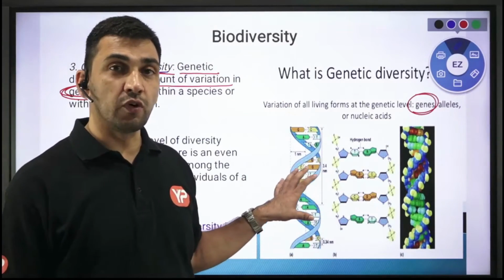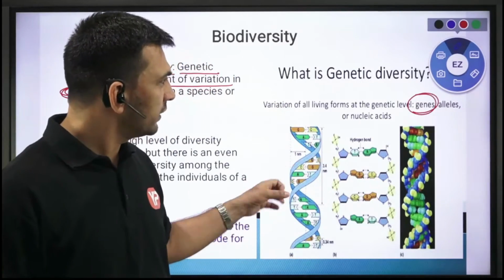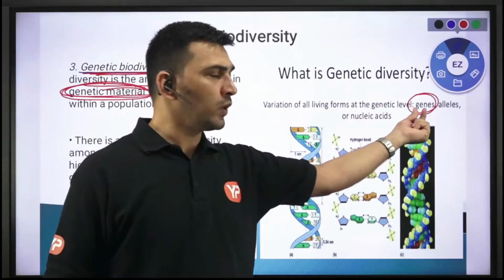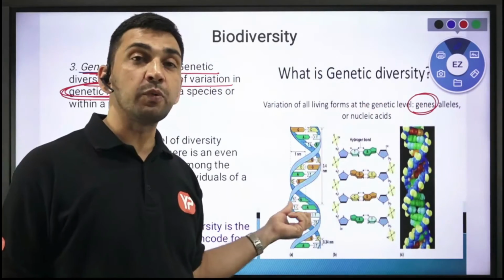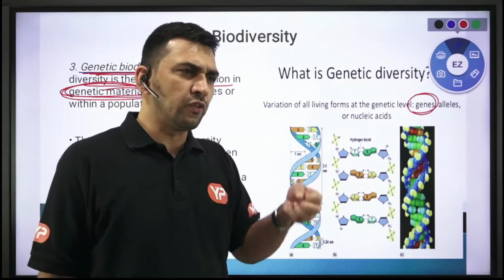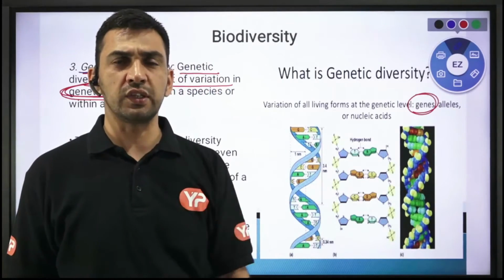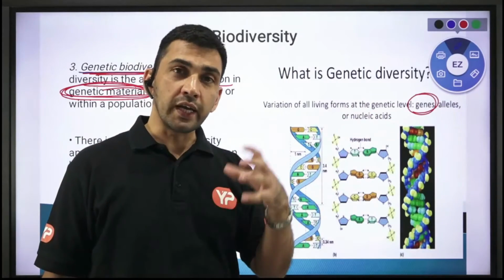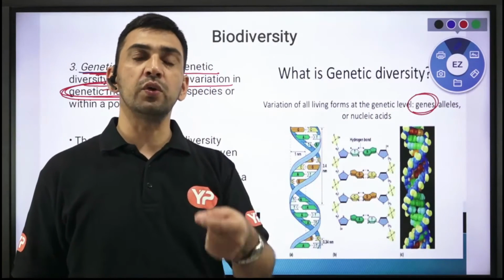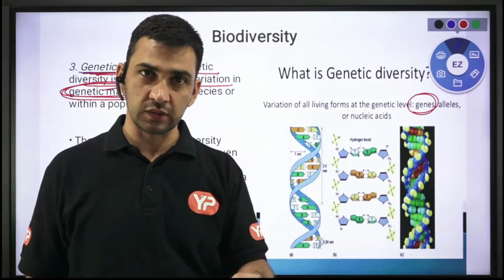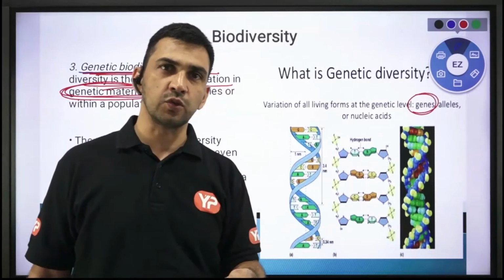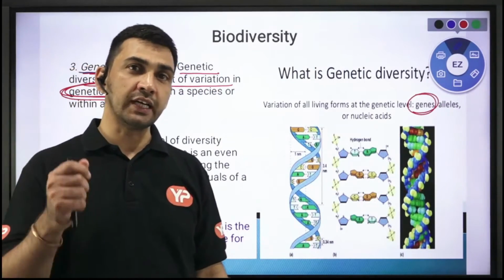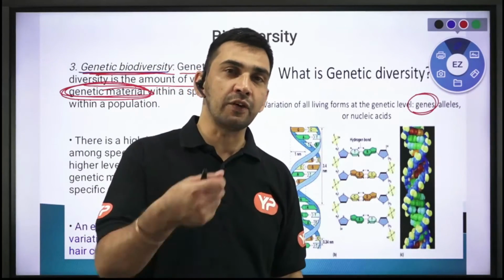Which carries all the information, like nucleic acids and all that. So genes are basically made up of DNA, and all the information from one generation to the next generation is passed through these genes only, right? So in each individual you are going to have different kinds of genes. Because you are having different kinds of genes, your genetic makeup is entirely different from the other person.